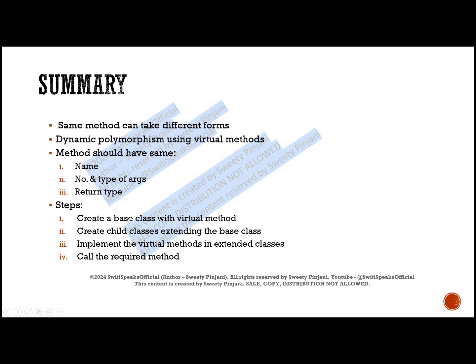If it is a base class object handle, it will call the base class method, or if it is a child class handle, it will call the respective child class method. Or you can assign the respective child class handle to the base class, and then when you use the base class handle, it will call the child class to which you have assigned the base handle.